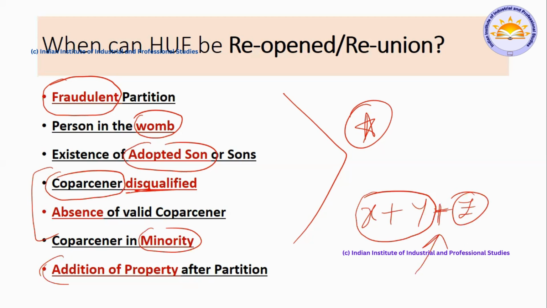These are the key conditions in order to reopen the Hindu undivided family: fraud, person in womb, adopted son, coparcener disqualified, absence of valid coparcener, coparcener was a minor, and addition of property, any addition in future. So I hope you got the clarity.